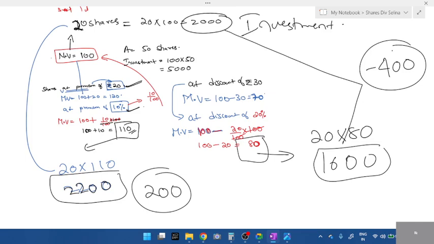This is how the shares and stock market process happens. Sometimes there is increase, sometimes there is decrease. If it increases, you'll get 200 profit. If there is loss, minus 400.